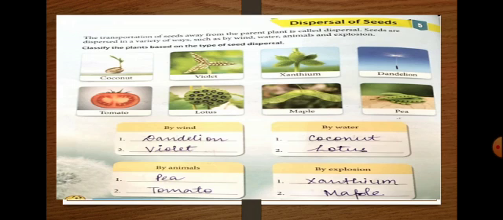So by wind, dandelion and violet. By water, of course, coconut and lotus. Then by animal, pea, tomato. By explosion, xanthium and maple. Now one fact is there that elephant is the largest fruit eating animal in the world, and it can disperse seeds across large distances.